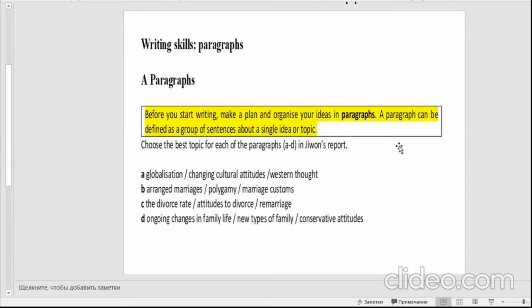In the next exercise, the task will be to choose the best topic for each of the paragraphs from A to D in Jaewon's report. So, if necessary, go back to the text of the report and choose the best topic for each of the paragraphs A, B, C, and D. Like, for example, if in the first paragraph the topic is globalization or changing cultural attitudes or Western thought. So you should choose by yourselves.